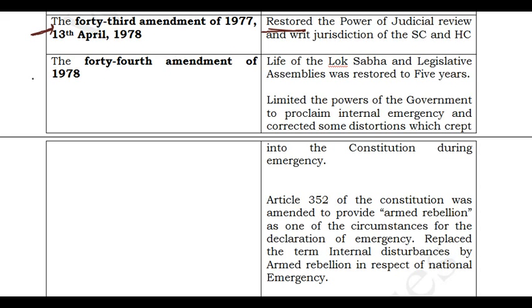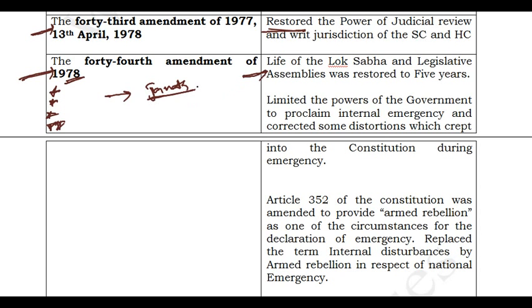Now we will be discussing the 44th Amendment Act. It has the same importance as the 42nd Amendment Act. It is also a 5-star question. This is in 1978. In 1978, the Congress government lost the election and the Janata Party formed the government. So whatever bad things were done to the constitution, this Janata Party found some remedies for. So what are the remedies they have shown here?